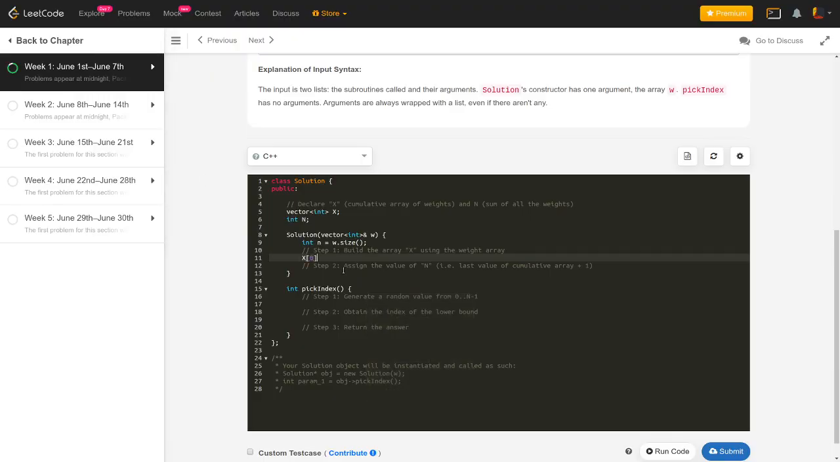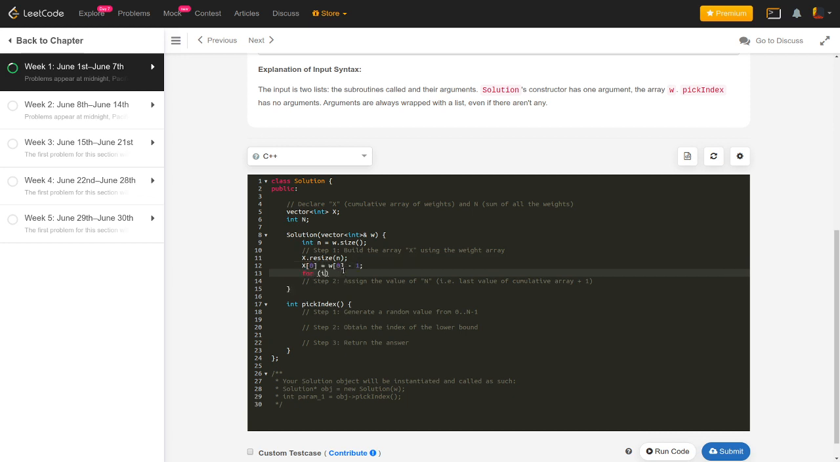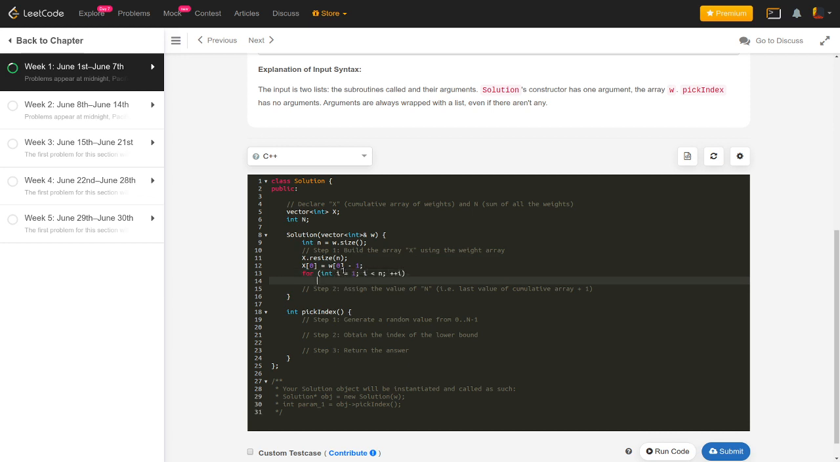So X of 0. Let's just do X dot resize, because we'll be having a total of n values. X of 0 is nothing but W of 0 minus 1, and for int i equals 1, i less than n, i plus plus, X of i is going to be whatever is the value in the weight array plus whatever is the previous value, we'll just add that value here. So this is how we can construct our cumulative array.